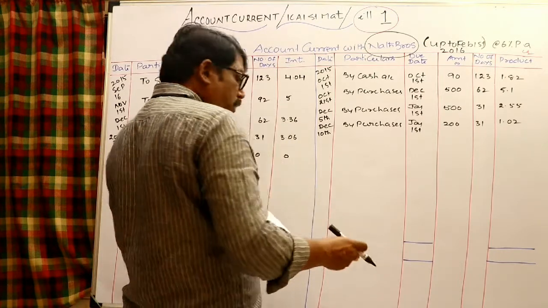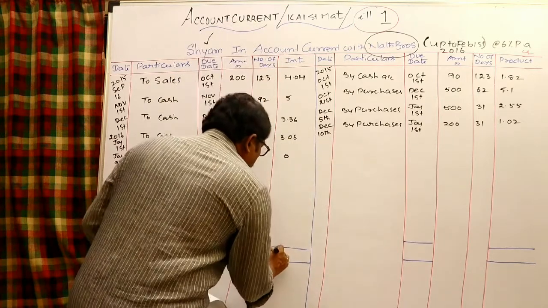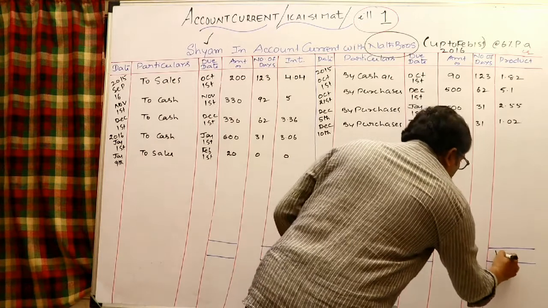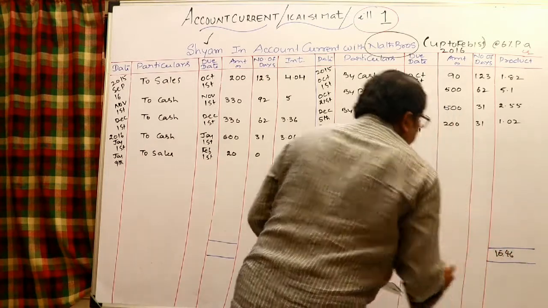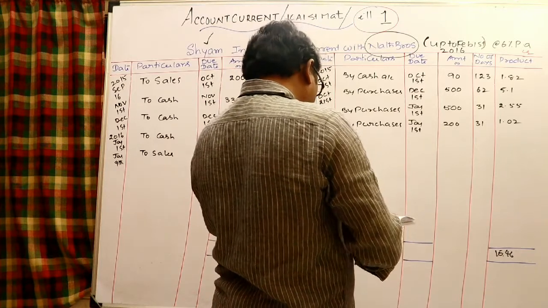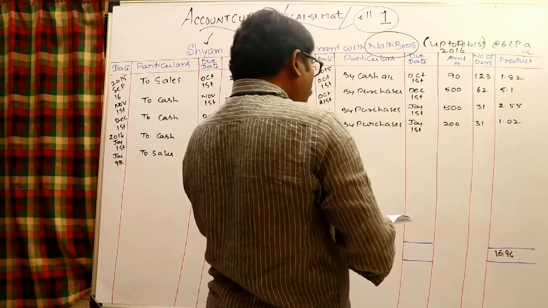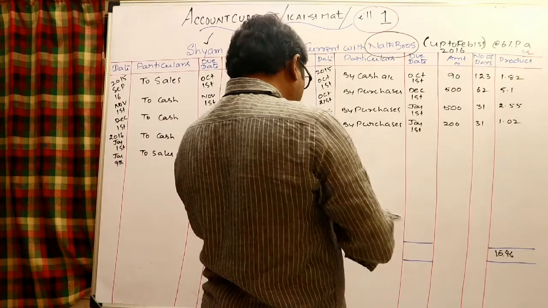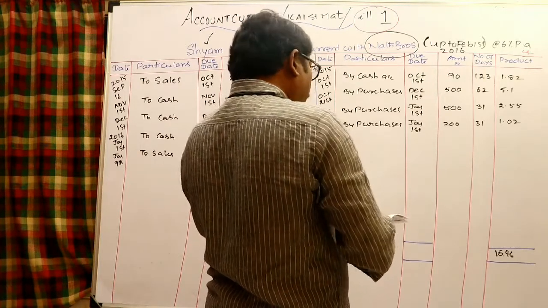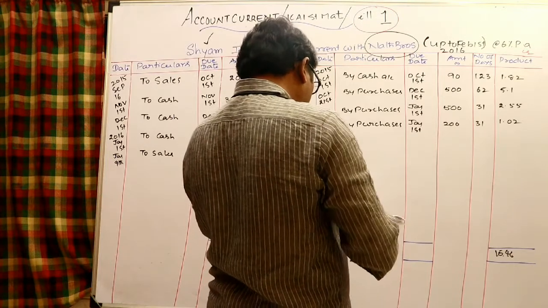So it is 15.46. Take the total on both sides, 15.46, 15.46. On the credit side: 1.82 plus 5.1 plus 2.55 plus 1.02.